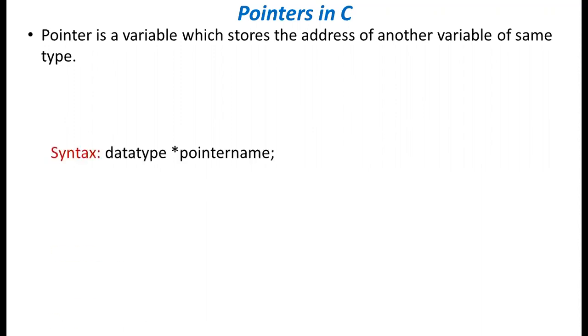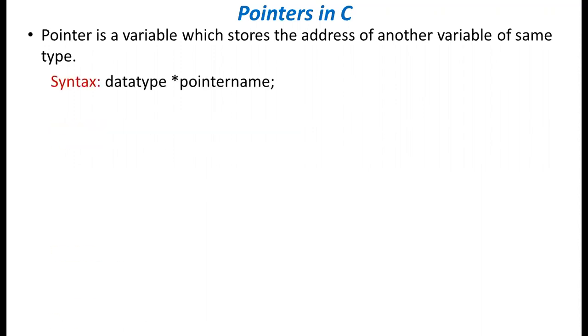So this is the syntax: data type, asterisk operator, and pointer name. Syntax is same as declaring a normal variable, but here we use the asterisk operator to indicate the pointer variable. So it informs the compiler that the particular variable is a pointer. If it is a pointer, then it will have rights to store the address of any other variable, and that variable should be of same type.